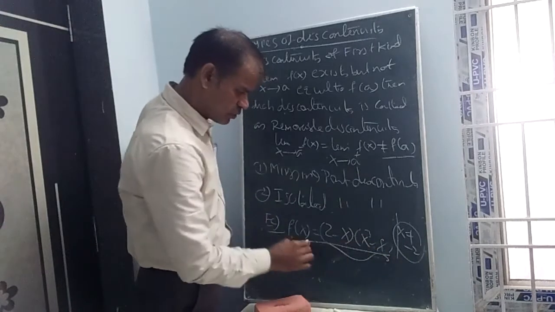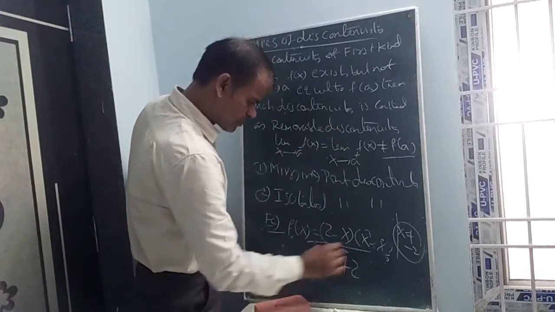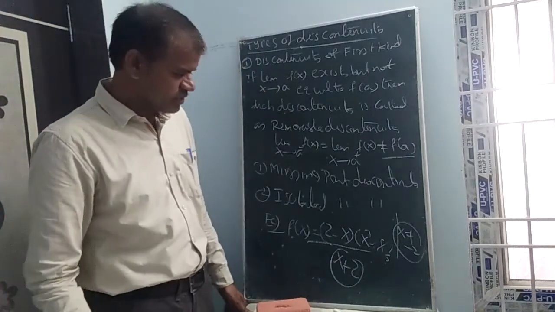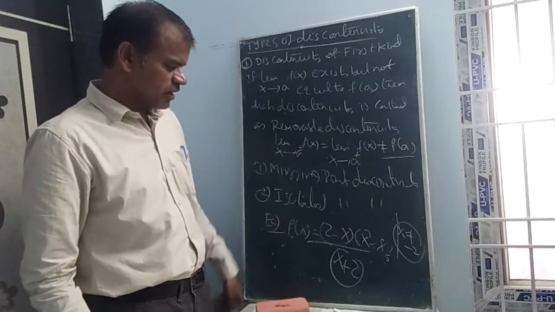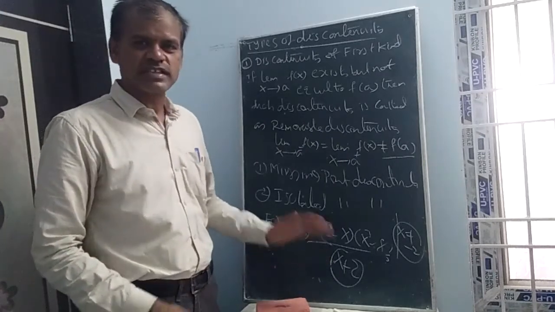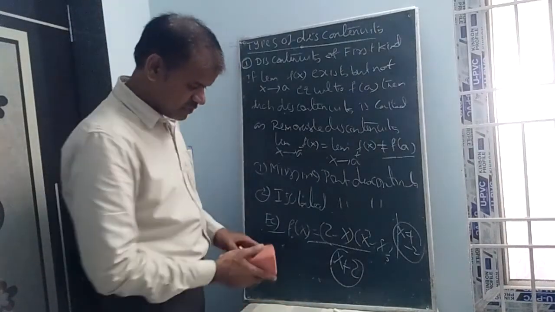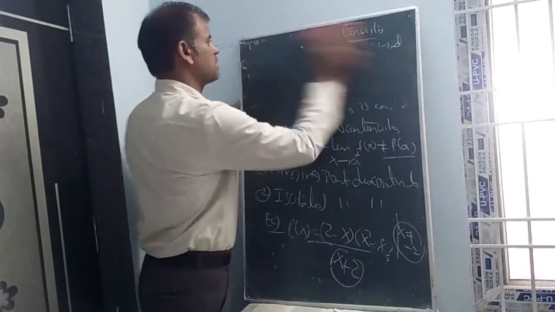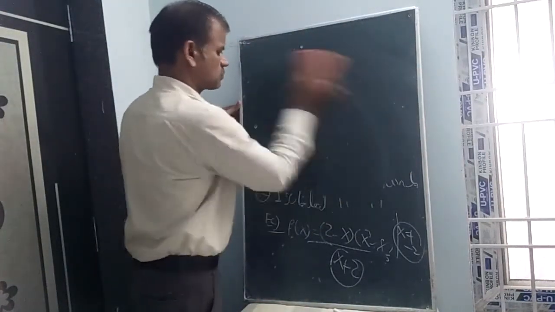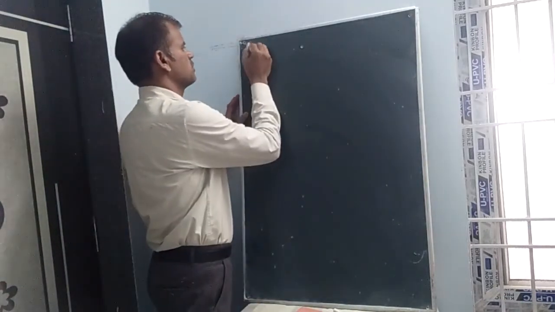But the continuity is collapsing, going to be finished off. So continuity is not possible at x is equal to minus 2. Such a point which is disturbing is called a missing point of discontinuity. Next, let us see the isolated discontinuity.